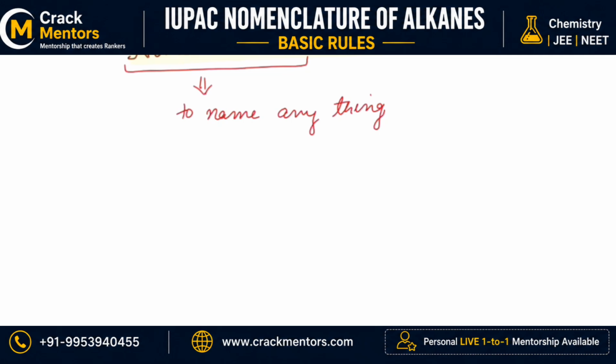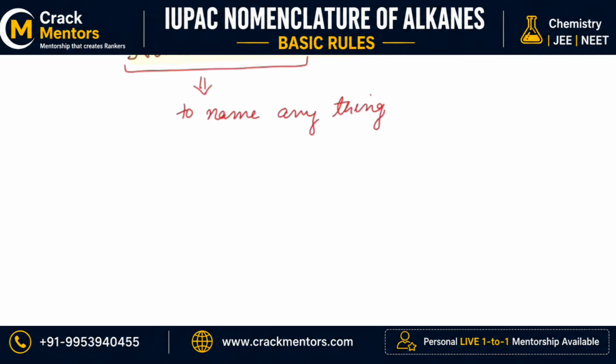Here our coaching's name is Crack Physics. So everything has its name. So the tendency to name anything is known as nomenclature. Whenever any organic compound is discovered, due to the set rules, every person, or you can say the discoverer of that organic compound, names the organic compound.